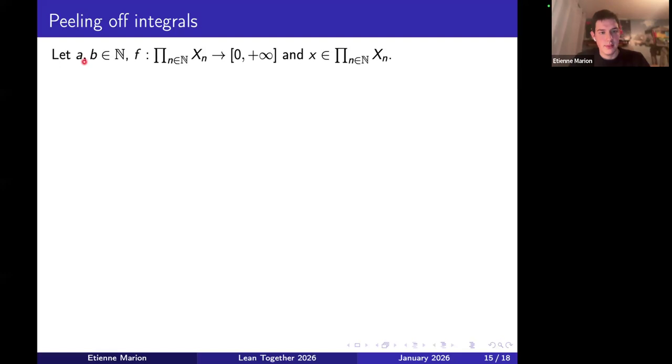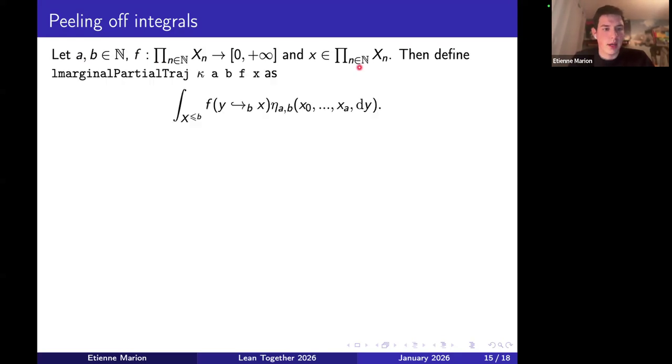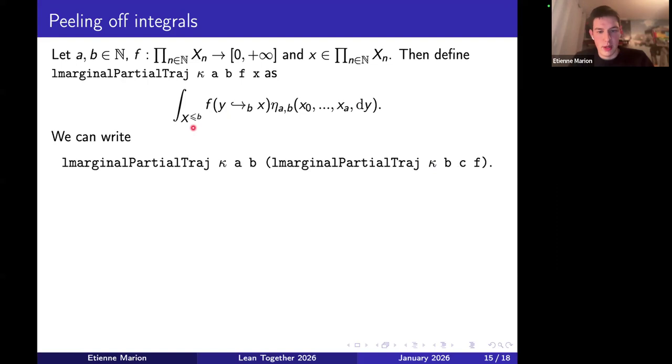So if I have two integers a and b, a function defined over the whole product space, and a sequence in the product space, we define L marginal partial traj, which takes as input my x and outputs the integral over my kernel eta ab. I put into eta as an initial condition the first steps of x, and inside f, I replace x by the coordinates of y, which is my integration variable. And doing so, I can then write things like that.